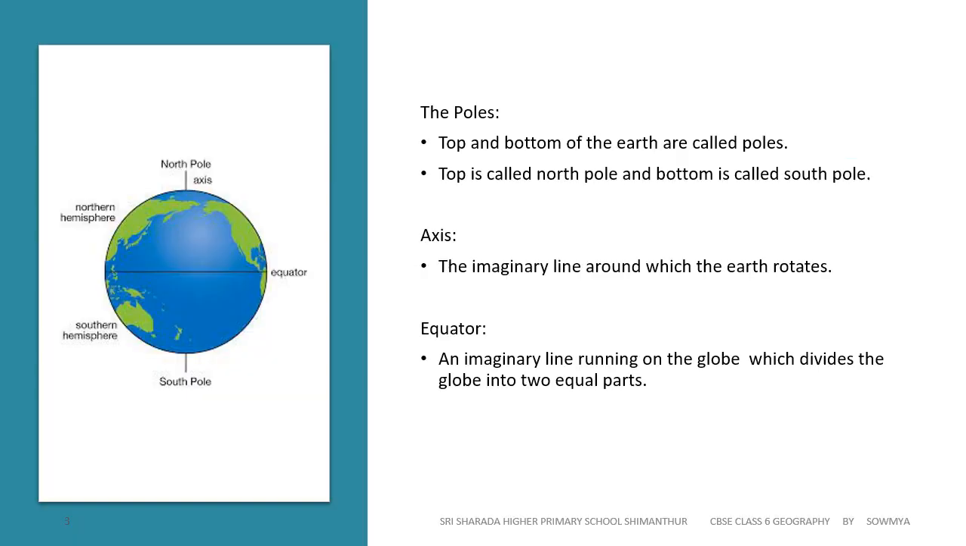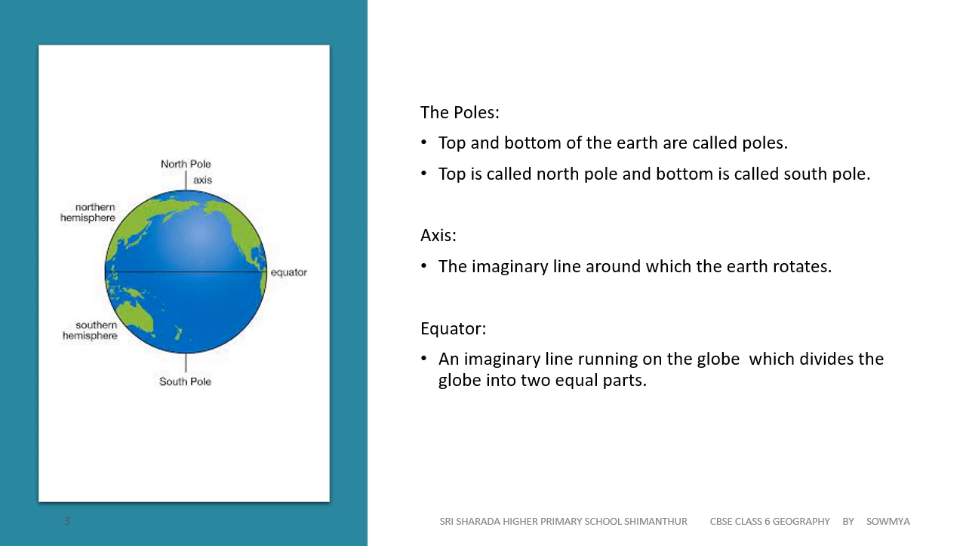Top and bottom of the earth are called the poles. Top is called North Pole and bottom is called South Pole. The imaginary line around which the earth rotates is called the axis of the earth.